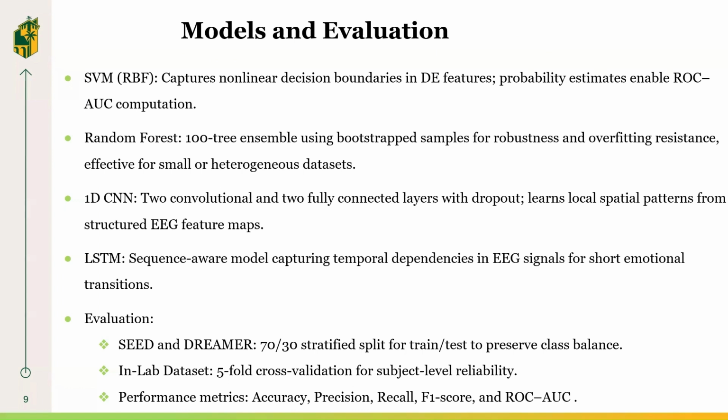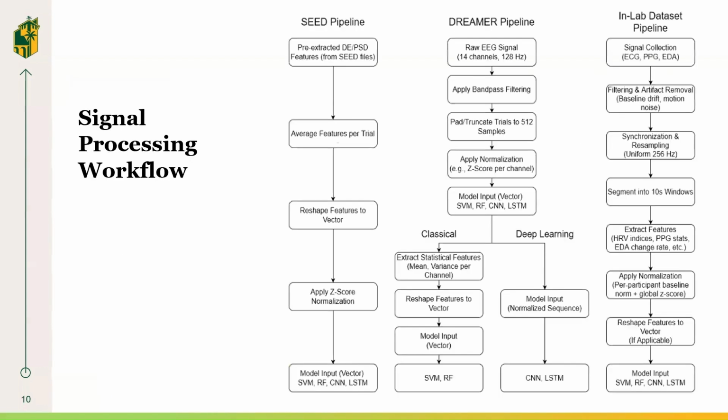Moving on to models and evaluation, we used 4 models: SVM, random forest, CNN, and LSTM. SVM captured nonlinear patterns while random forest improved robustness through ensemble averaging. CNN learned spatial EEG features, and LSTM modeled short temporal dynamics. SEED and DREAMER used a 70-30 split, and the in-lab dataset used fivefold cross-validation, evaluated on accuracy, precision, recall, F1, and ROC AUC scores.